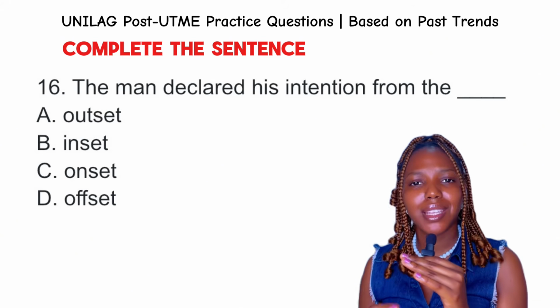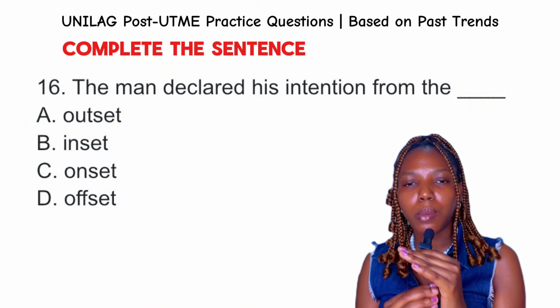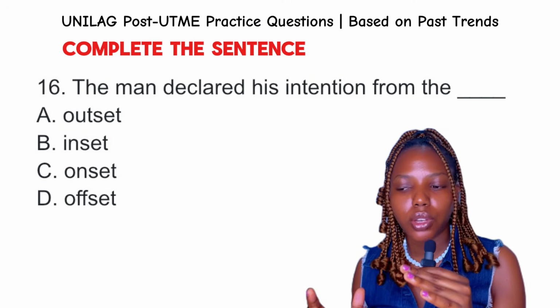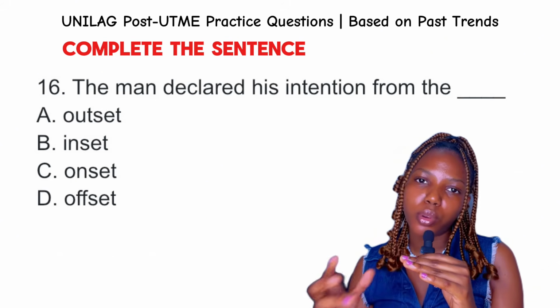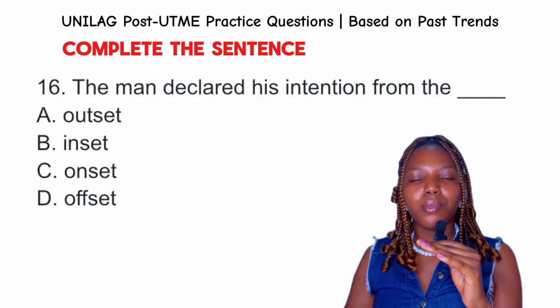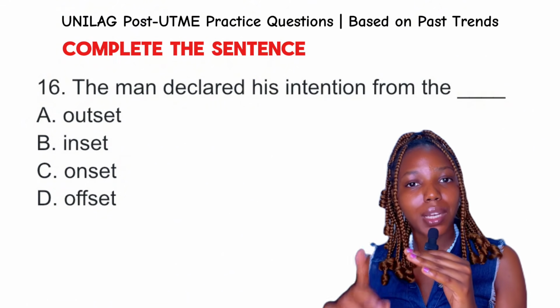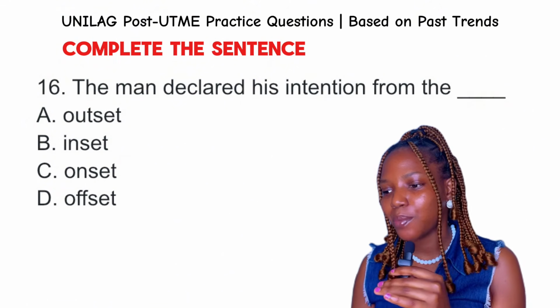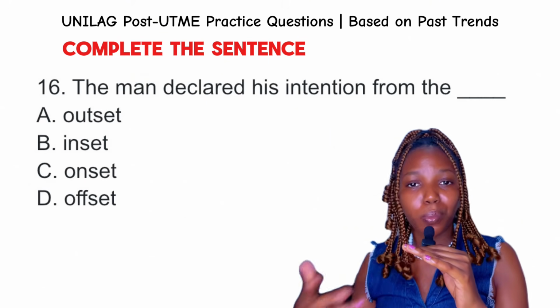When we say inset, inset as a noun is a smaller picture within a larger one. So a smaller picture within the bounds of a larger one. Onset is also the starting point or the beginning of something, but something unpleasant. So it is used in the context of something unpleasant. Please note this, okay? Offset means counterbalance or compensation.